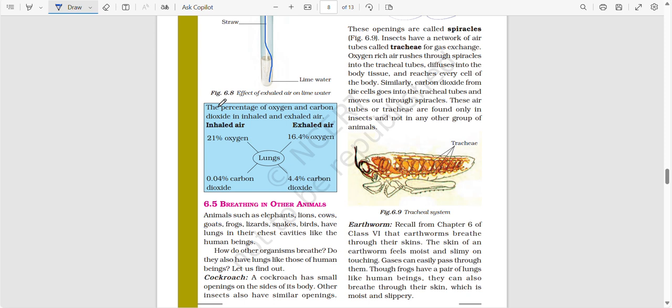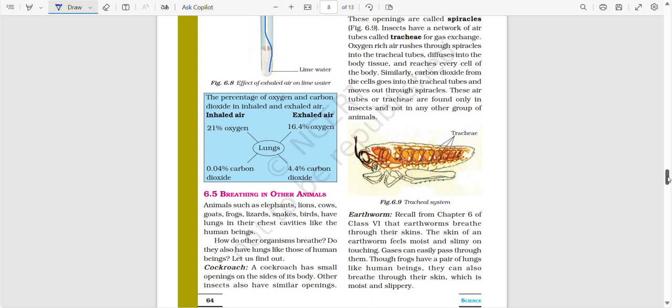In inhalation, it's 21% oxygen and 0.04% carbon dioxide, and in exhalation of air it's 16.4% oxygen and 4.4% carbon dioxide.